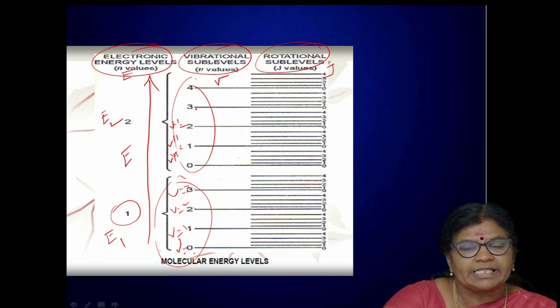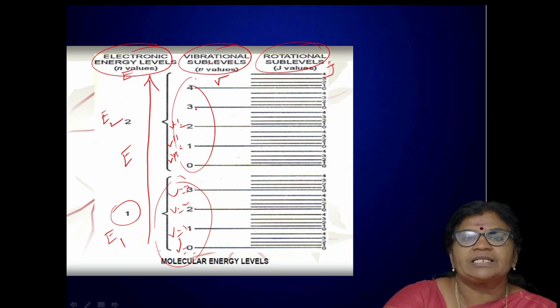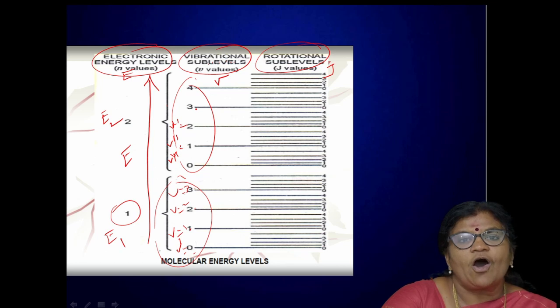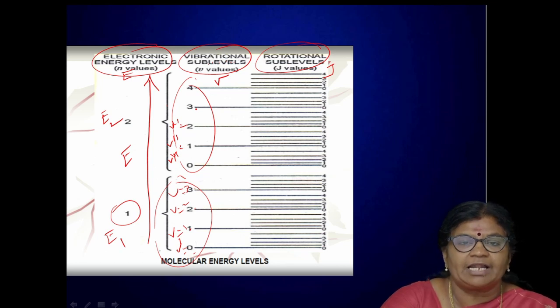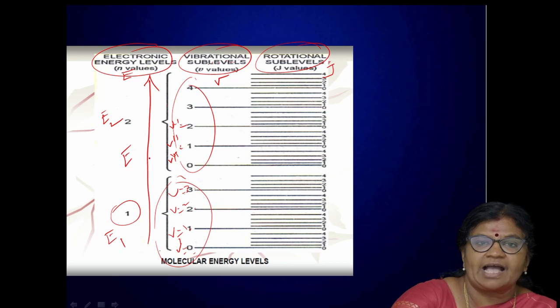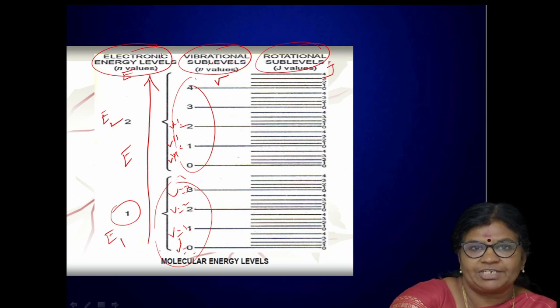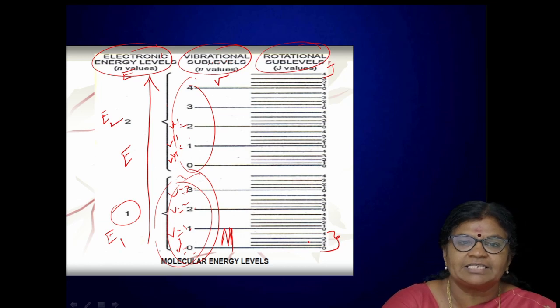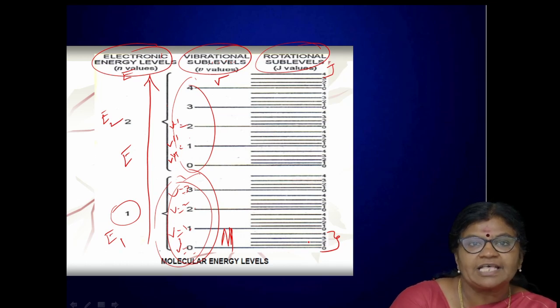Now again I am stressing the point: when an atom or molecule absorbs an electromagnetic radiation, it undergoes transition. The transition can take place between electronic energy levels, or vibrational energy levels, or rotational energy levels. The electronic energy levels are the most widely spaced energy levels. Between two electronic energy levels there are so many vibrational energy levels, and between any two vibrational energy levels we have the rotational energy levels, represented as very closely spaced lines.